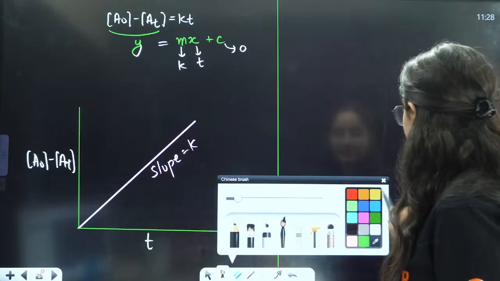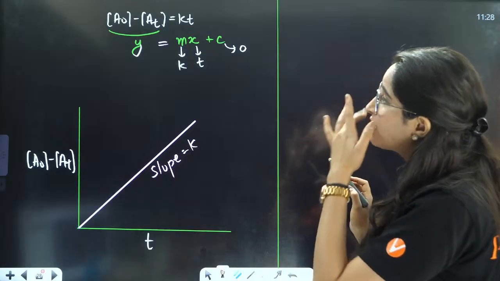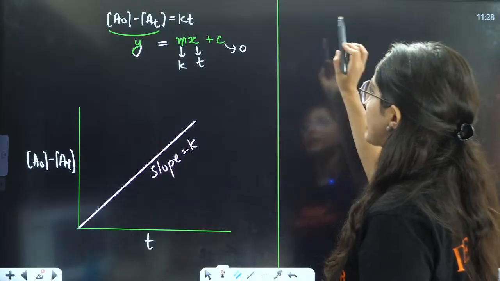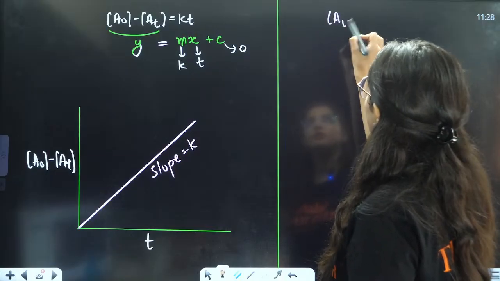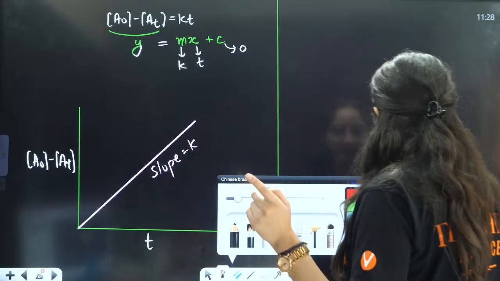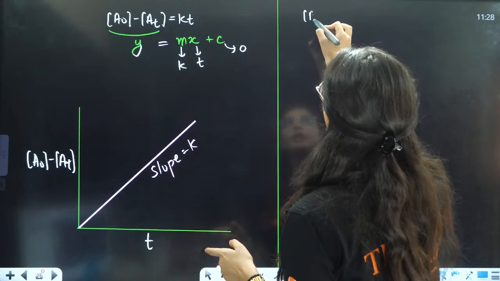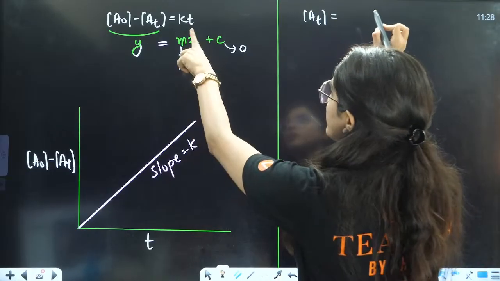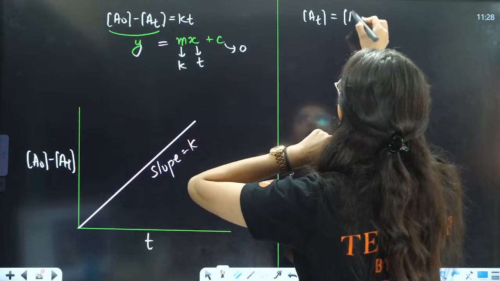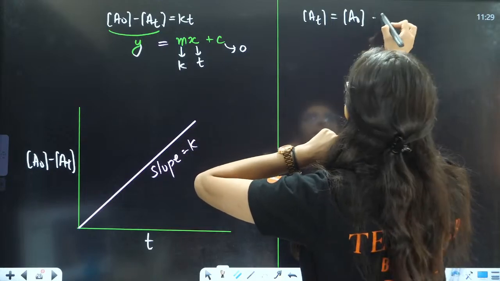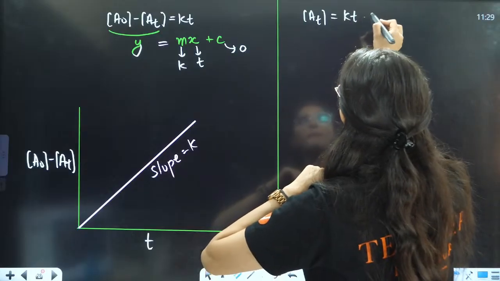Now, if they are asking me to draw a graph between final concentration and time, it will be AT. If I want to write the formula in that format, it will be AT equals A naught plus KT, or I can also write it as KT plus A naught.